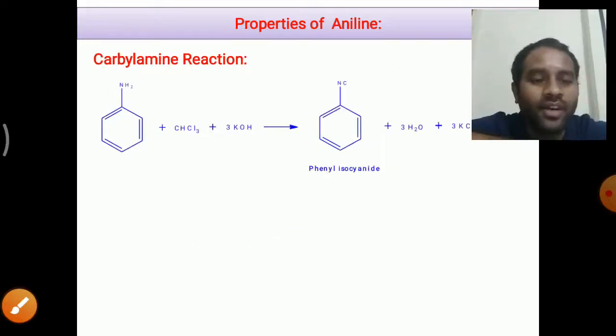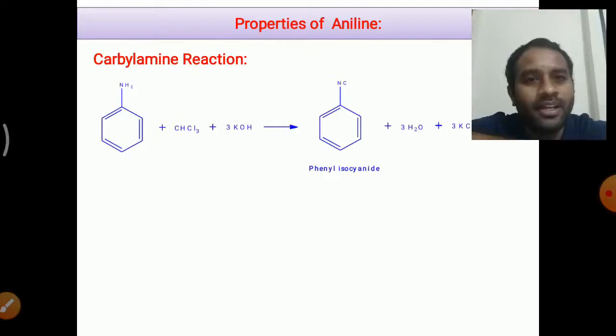Similar to aliphatic primary amines, aromatic primary amines like aniline also undergo the carbylamine reaction. What is the carbylamine reaction? This reaction involves the formation of an isocyanide, which has an unpleasant smell.